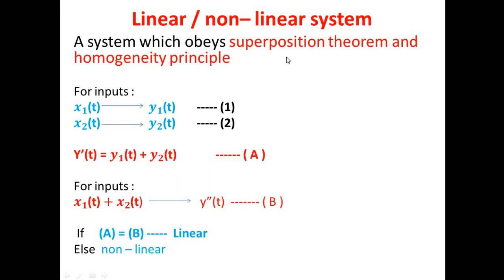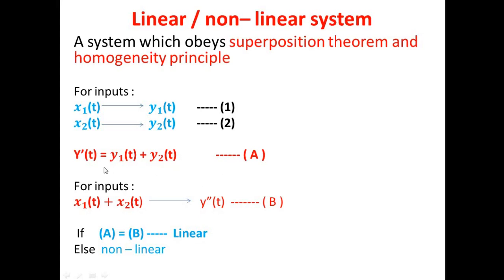What the superposition theorem says is that we have to check the response for individual inputs. Say for example, we are having two inputs here, x1 of t and x2 of t. For individual inputs, we are going to check the responses, that is individual outputs, y1 of t and y2 of t respectively. And now we have to add these two outputs. We are going to name that as y dash of t, that is the summation of y1 of t plus y2 of t. It is the summation of individual responses due to individual inputs. So we can name this equation as A.